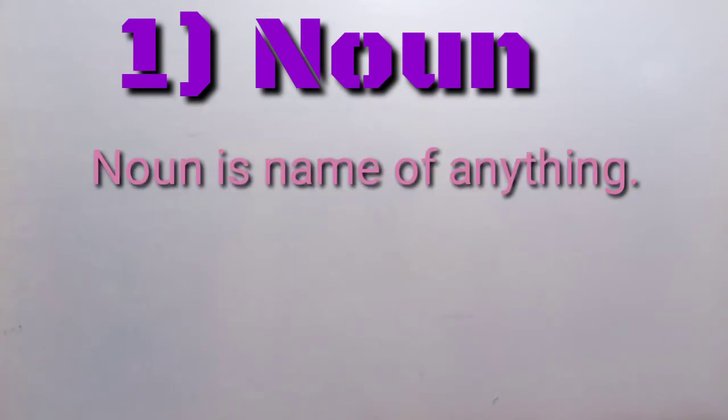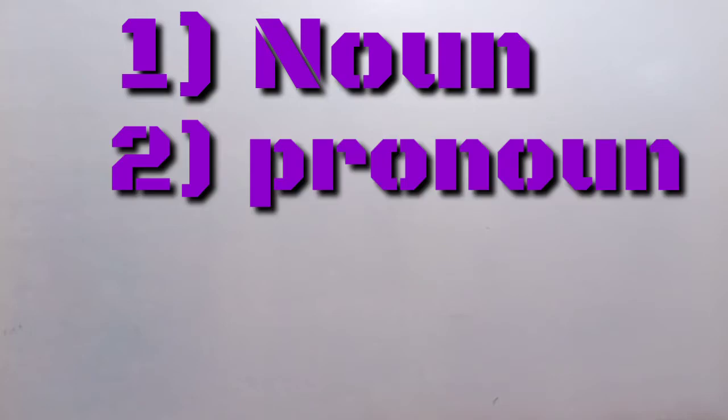Number 1, noun. You know what is the noun? Noun is the name of anything. Noun is the name of a person, place, thing, animal or feeling. And the second part of speech or word class is pronoun. Pronoun means, you know, the word which is used instead of a noun to avoid the repetition of a noun is called a pronoun.